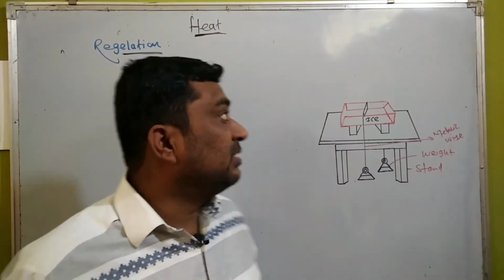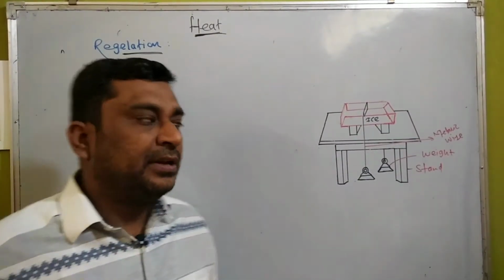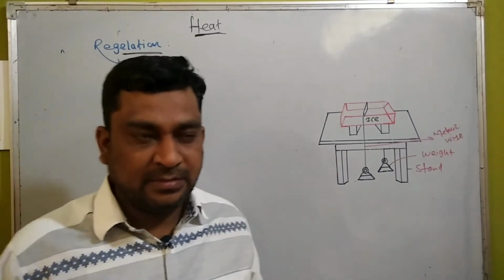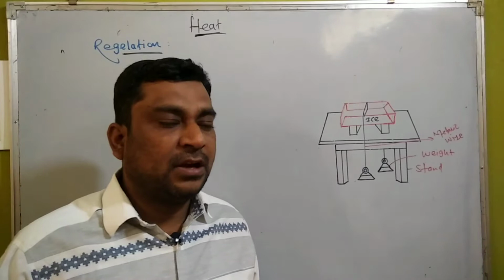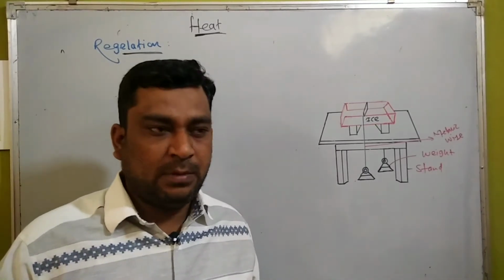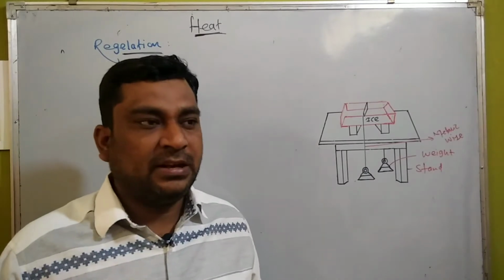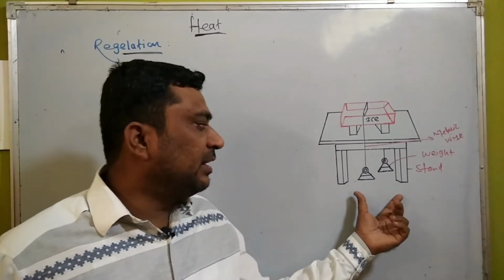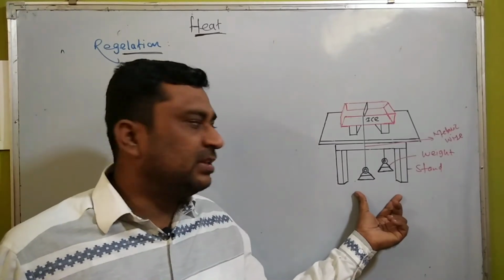Students, today we discuss a new point, regelation, and this point is from the chapter Heat, specially designed for class 9 and 10. Instead of directly starting the point, we have an activity. It may be in the NCERT, it may be the state board. Through the activity, they are trying to touch up that point. And here also one activity is there. In that activity, some of the instruments are in front of you.